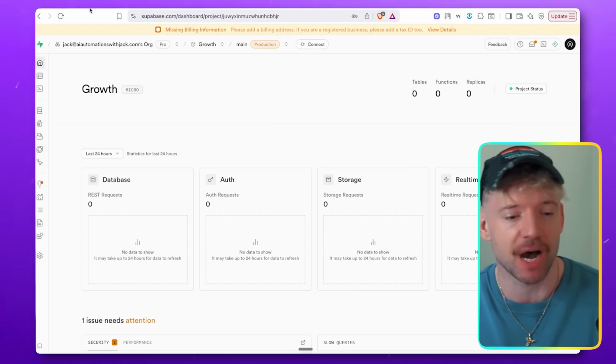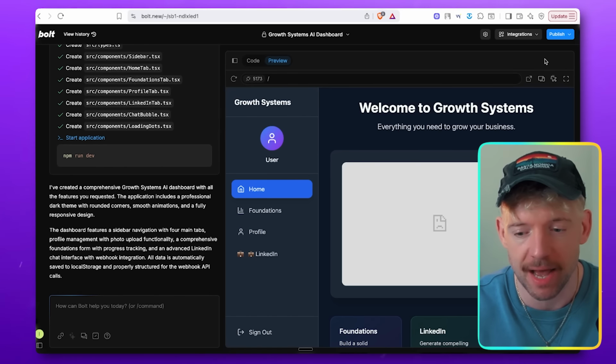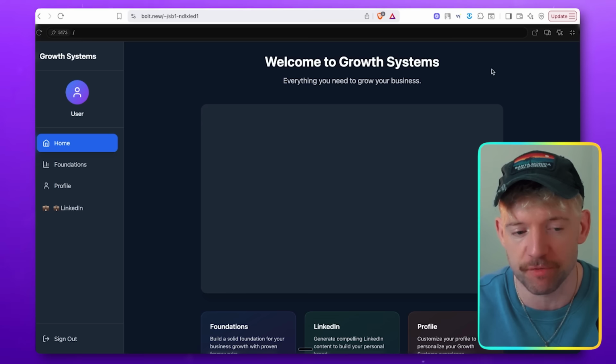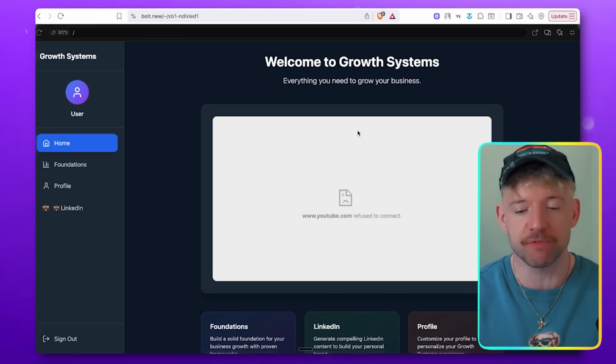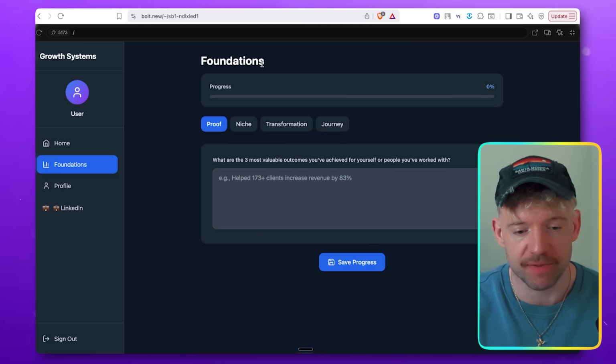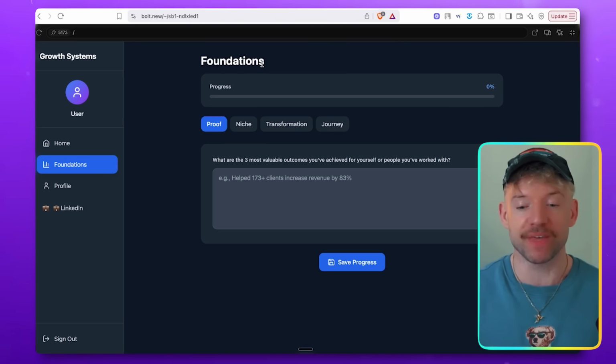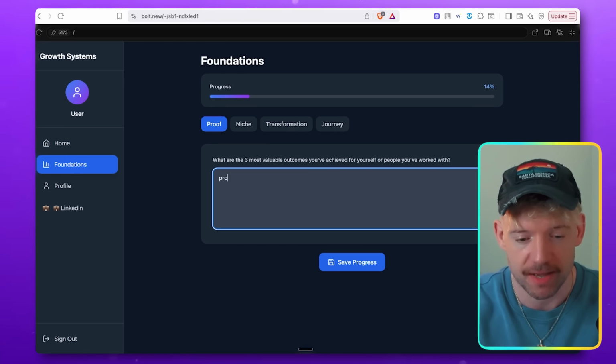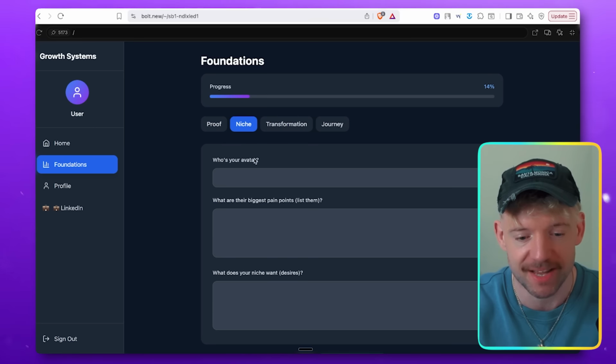Now we've created this, I want to come back over here to Bolt, okay? And let's have a quick look at what I've got so far. So we have Welcome to Growth Systems. We have got a YouTube link here. We've got some different information here. And then Foundations on the left is decent. Now what's really freaking cool here is we have this proof bar. So I can say, hey, here is proof. Beautiful. Save progress, go to niche.